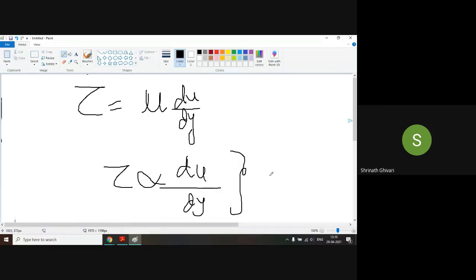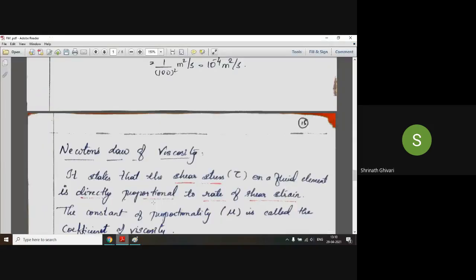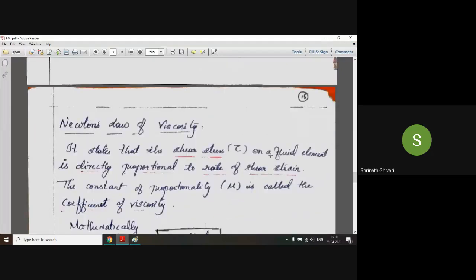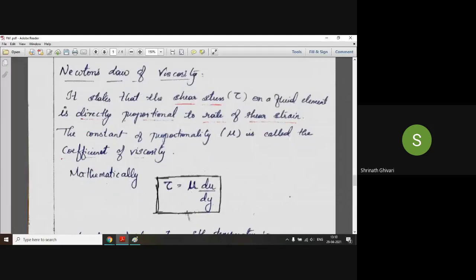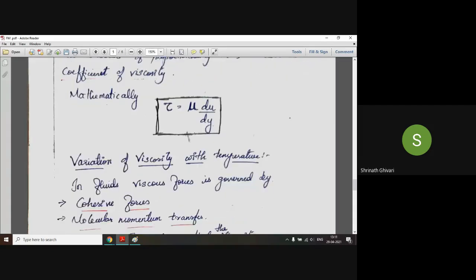The constant of proportionality mu is called the coefficient of viscosity. Tau equal to mu du by dy. Mathematically, this law is based on Newton's law of viscosity.